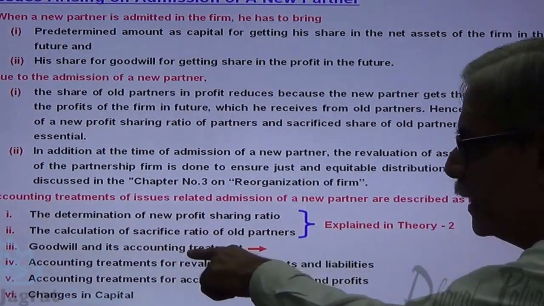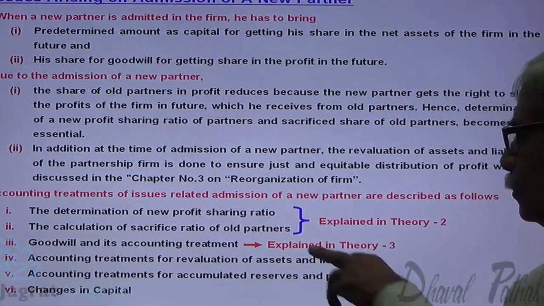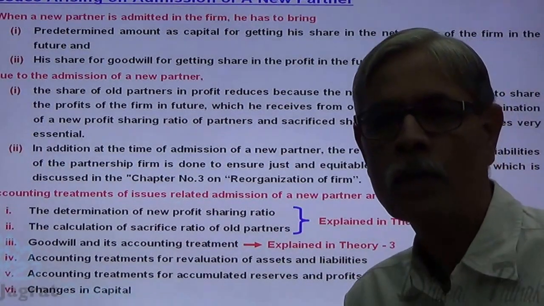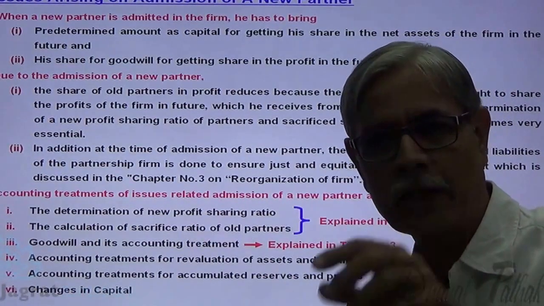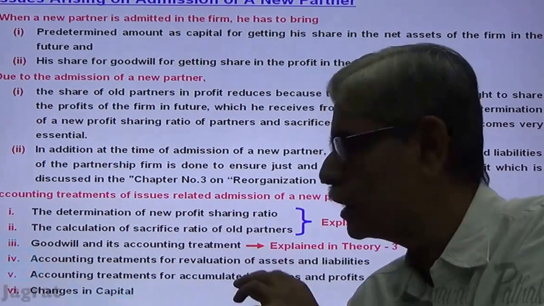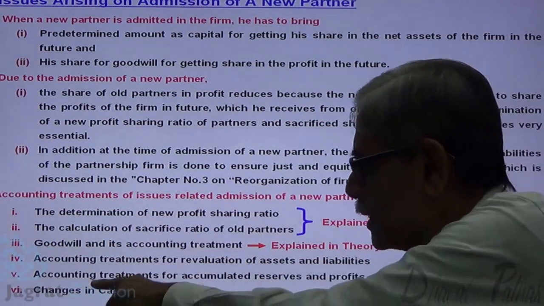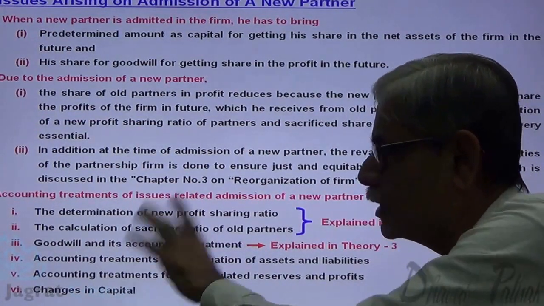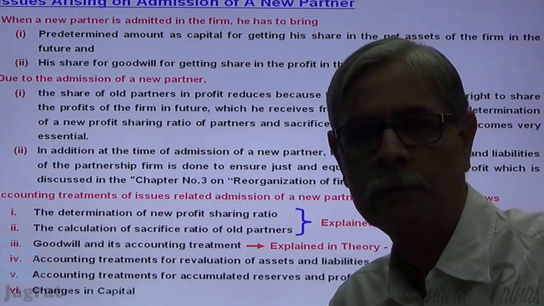Goodwill and its accounting treatment will be discussed in lecture 3, theory lecture 3. So these 3 points I am going to consider later on. Now I want to consider from the 4th point onwards: accounting treatment for revaluation of assets and liabilities, accounting treatment for accumulated resources and changes in capital. These 3 points I want to discuss in this first lecture.